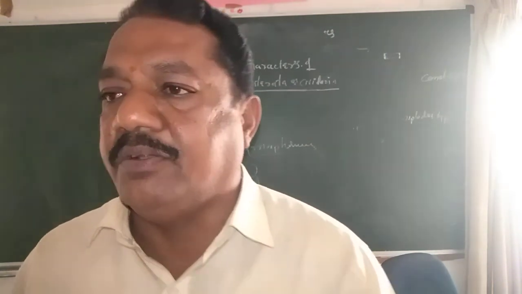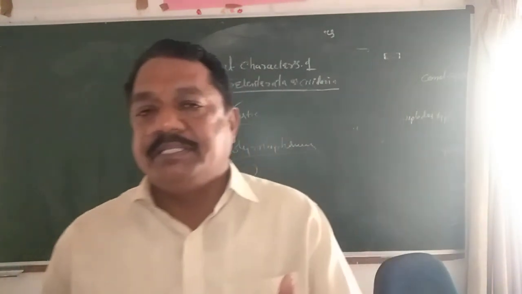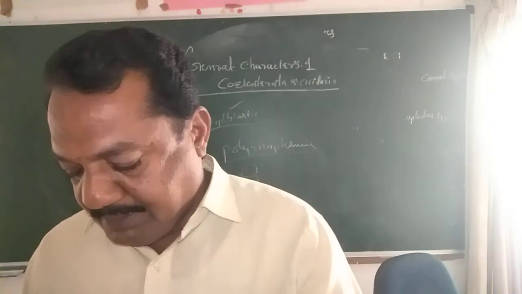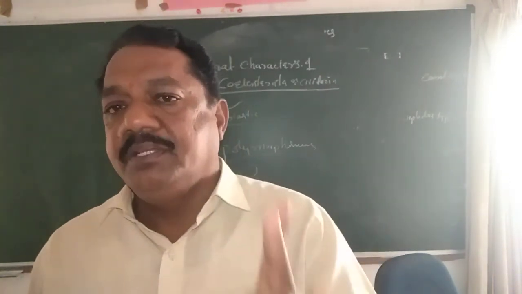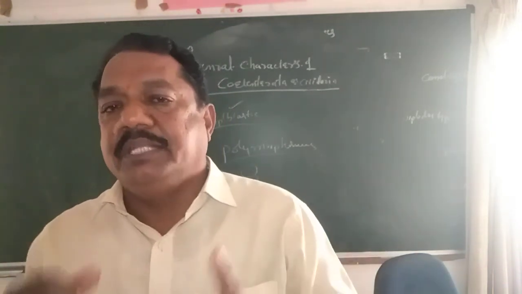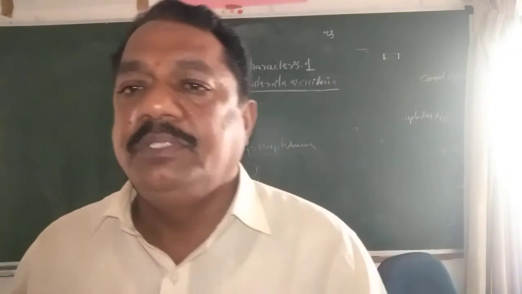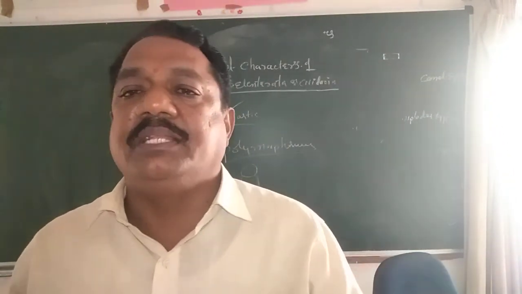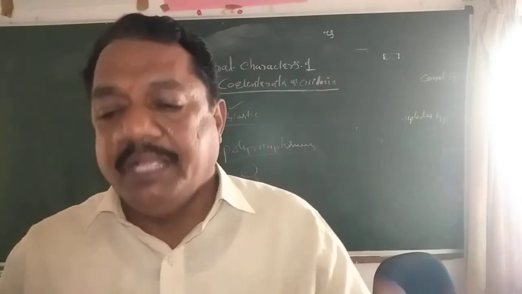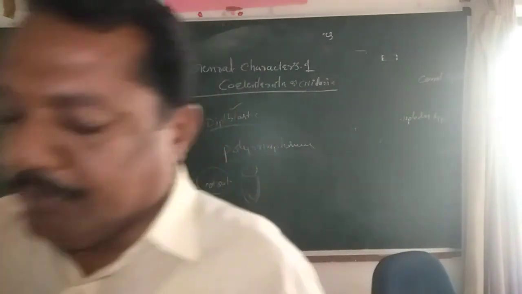Five important characters are there. Once again I am reminding you: sedentary animals, polymorphism-expressing animals, and alternation of generations. Next, the exo-endoskeleton system and coral formation also take place. So these are the five: sedentary, diploblastic, polymorphism, and exo-endoskeleton system-secreting animals with coral formation. Animals with these characters are included in coelenterates. These are some important general characters about the coelenterates.